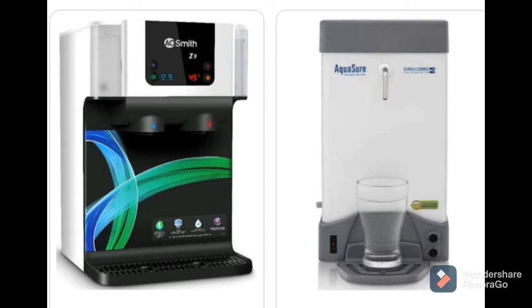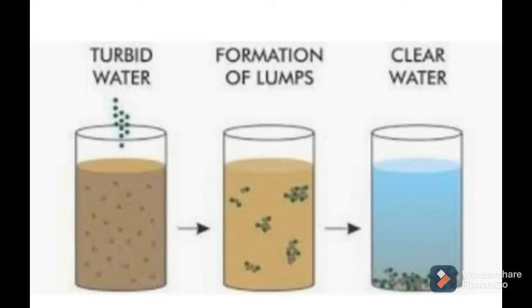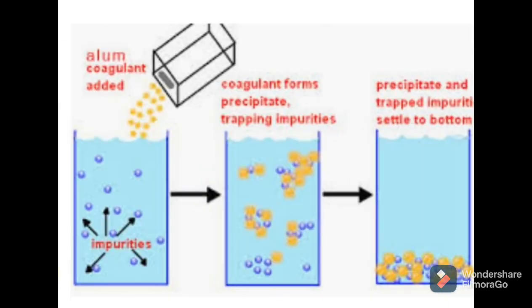Now we are going to start one more method of separation. So students, in my previous video lecture we studied sedimentation. What happens in sedimentation? The heavier particles settle down at the bottom, but we can increase the rate of sedimentation by loading. In fifth standard, you studied loading. Loading is the process of helping fine solid particles in a solid-liquid mixture to settle faster by adding special chemicals called loading or coagulation agents.